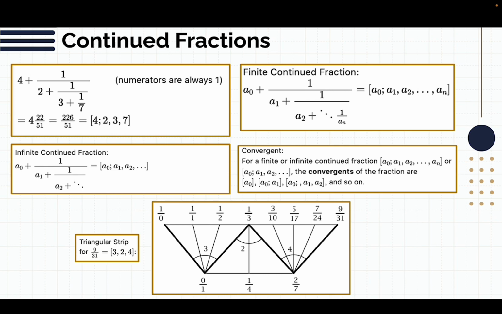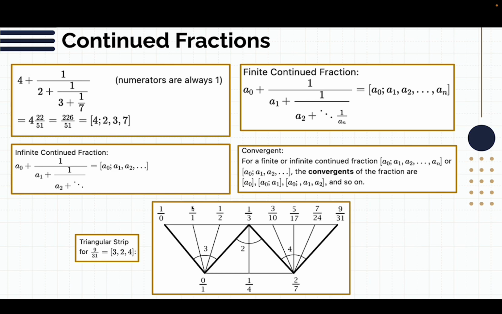So let's move on to another thing really quick, called the triangular strip, where we have the continued fraction 3, 2, 4. We build this strip by doing fans: we fan 3 times because of the 3, then we fan twice because of the 2, and then we fan 4 times because of the 4. The way we label each edge is by the median rule. So the median of 1 over 0 and 0 over 1 will be 1 over 1.